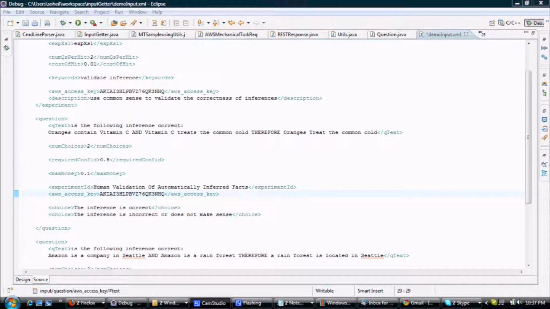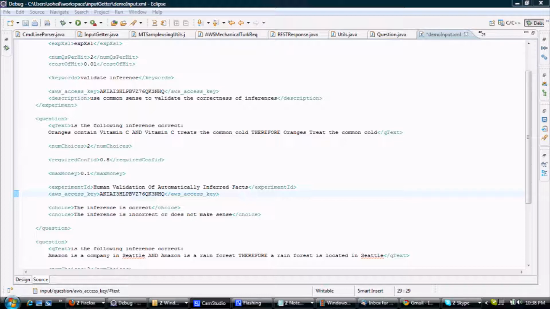Here's a demo that shows how the tool I built uses crowdsourcing as a means to validate the outputs of machine learning software using human common sense. Here it is used to validate inferences made by a machine learning algorithm that infers new facts based on facts previously learned by reading the web.